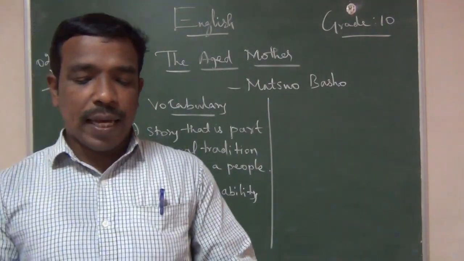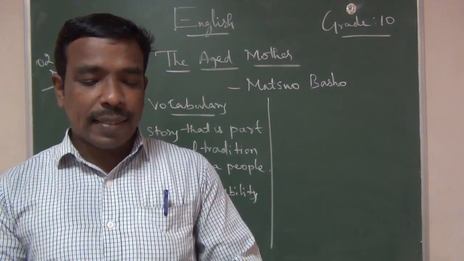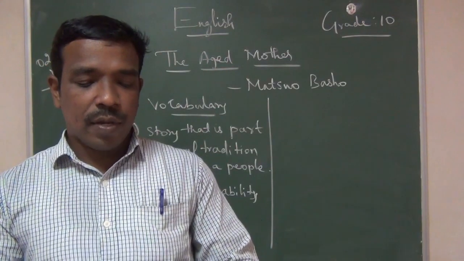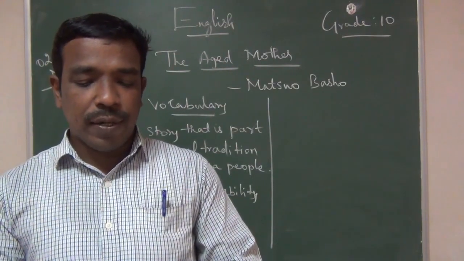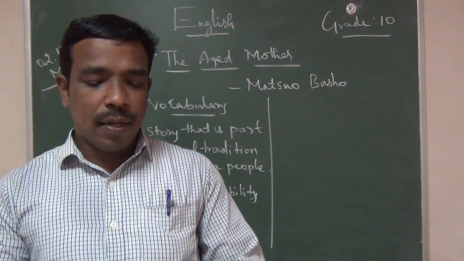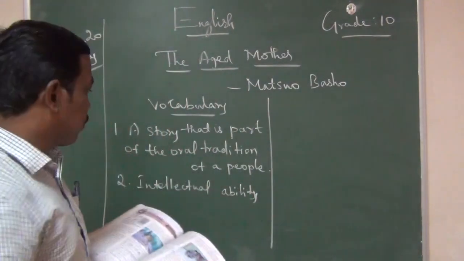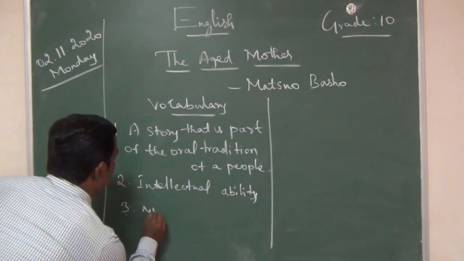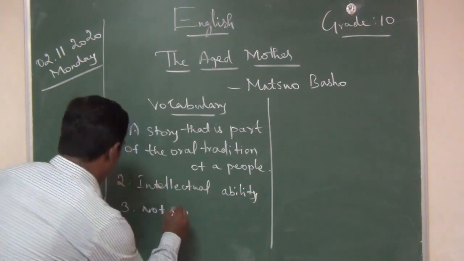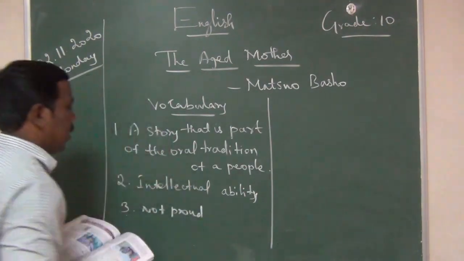Long ago, there lived at the foot of the mountain a poor farmer and his aged widowed mother. They owned a bit of land which supplied them with food, and they were humble, peaceful, and happy. Okay, so this humble means not proud. Humble means timid or not proud. Okay, come to the point.